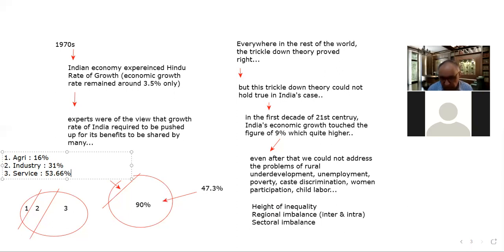There is lack of women participation. There is the problem of child labor also, right? And a significant percentage of the population of our country don't have a roof over their heads. They don't have shelter. They don't have houses. They are living on roadsides, under bridges, footpaths, etc. So that is there, right?